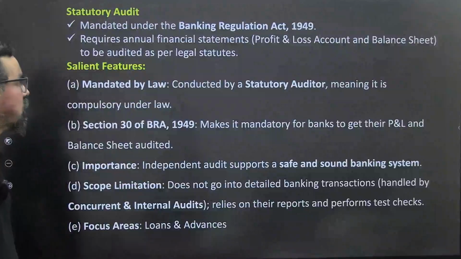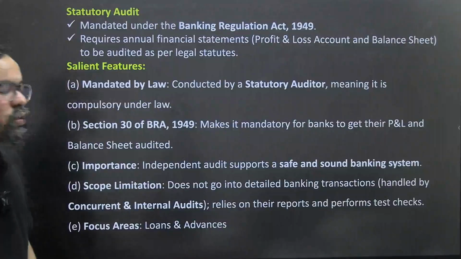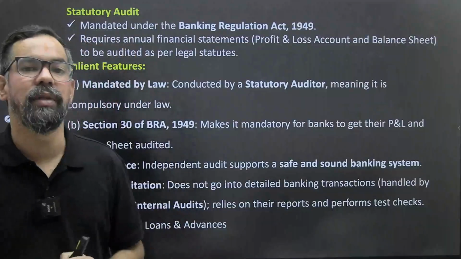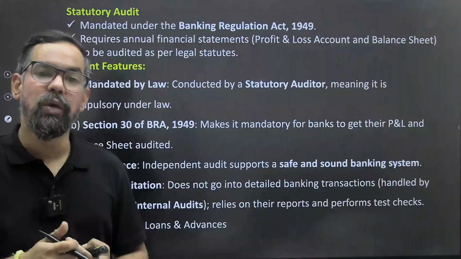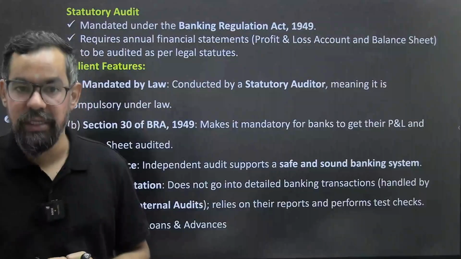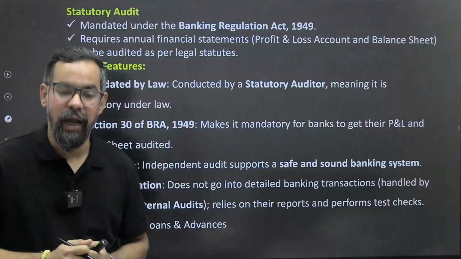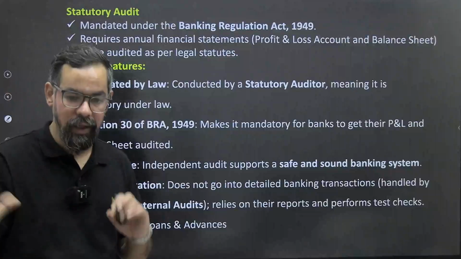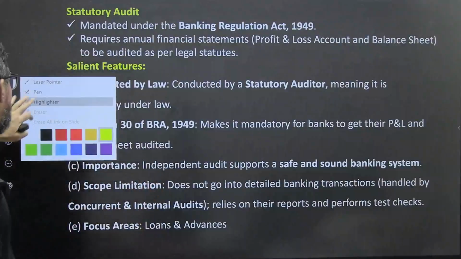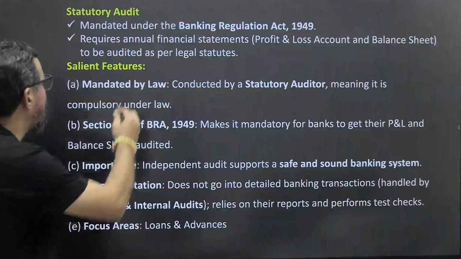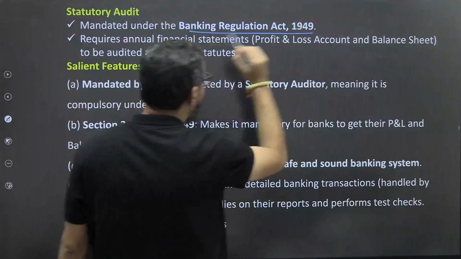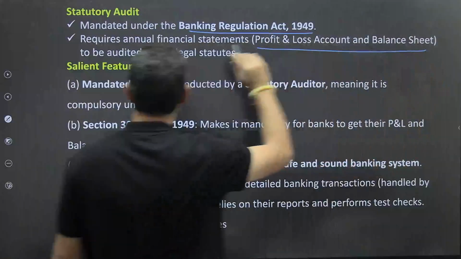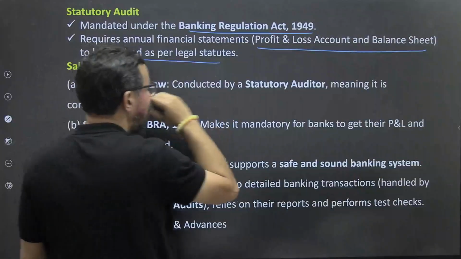Okay. Apart from this, the next one is statutory audit. Statutory audit is generally used for something related to compliance, or it can be used as forensic evidence and all. Okay. So let's say if there are some guidelines from the RBI, or by any other regulatory authority, how that bank is meeting those guidelines. So this is something related to the legality of that particular one. It is mandated under the Banking Regulation Act 1949, which requires the annual financial statements, which are profit and loss and your balance sheet, to be audited as per the legal status.